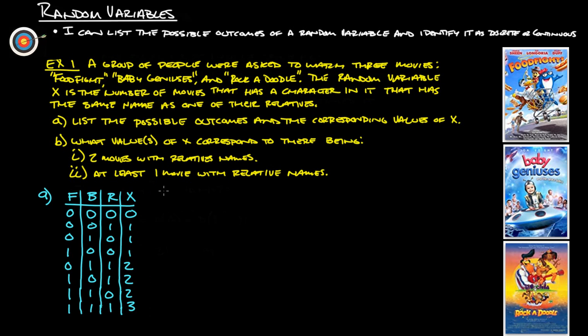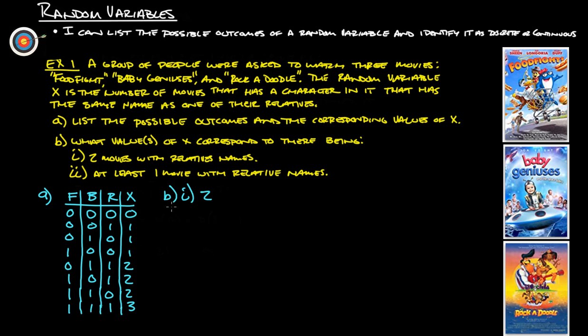And then part B says, what values of X correspond to there being two movies with relatives' names? Okay. So there were these three here. So for part I here, it would just be two, right? Because two movies with relatives' names.